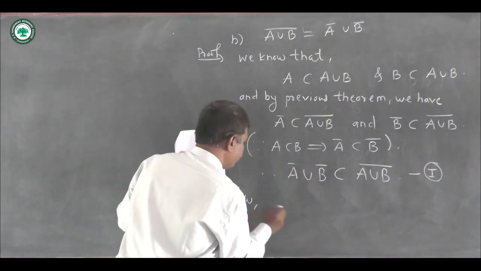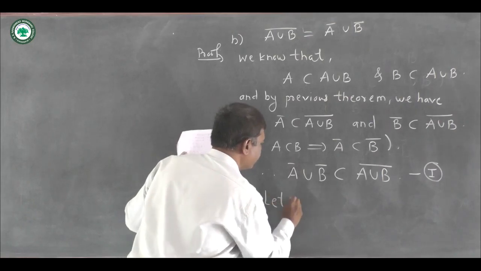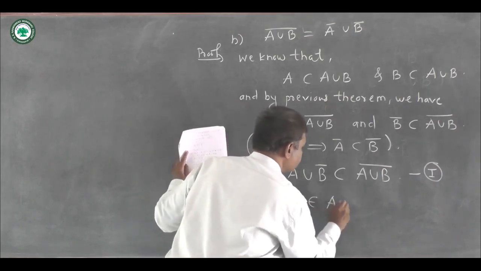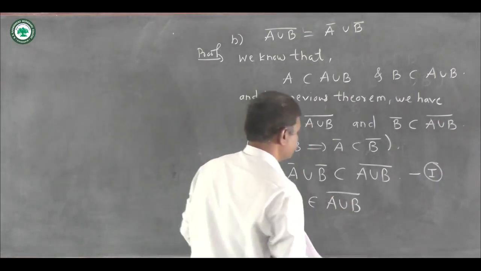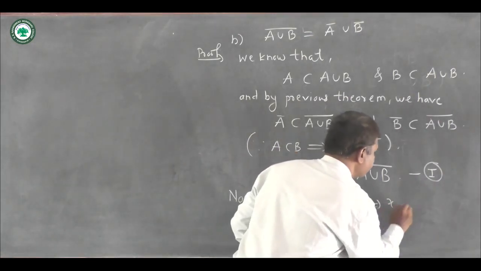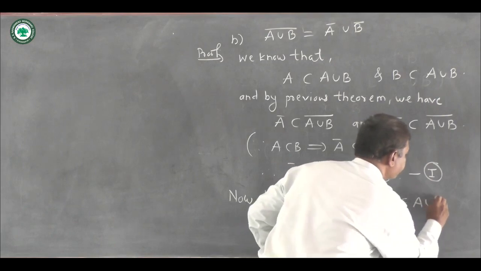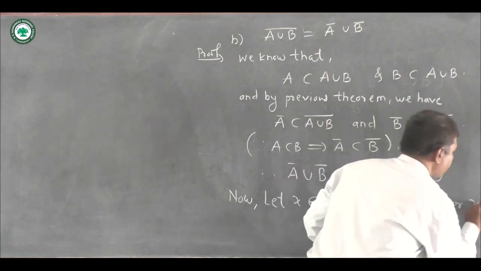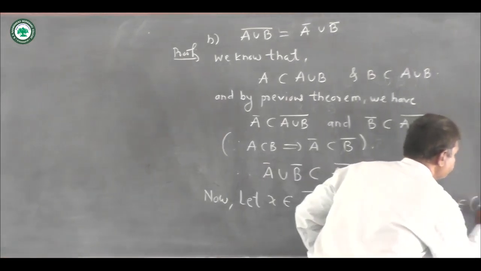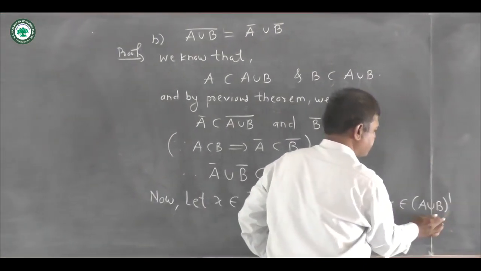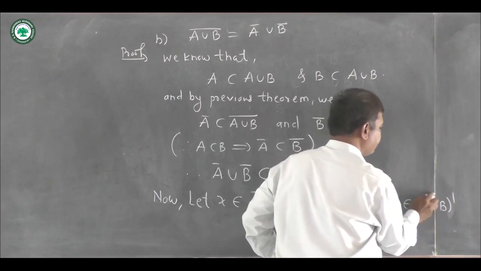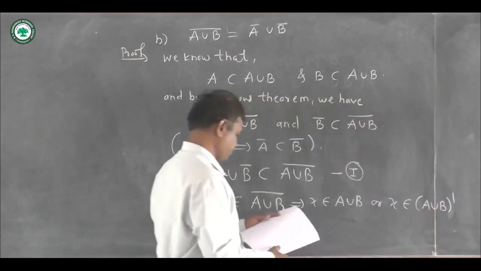Okay, so we write here now let X belongs to closure of A union B. So this implies that X belongs to A union B or X belongs to A union B dash, that is X is a limit point of A union B.